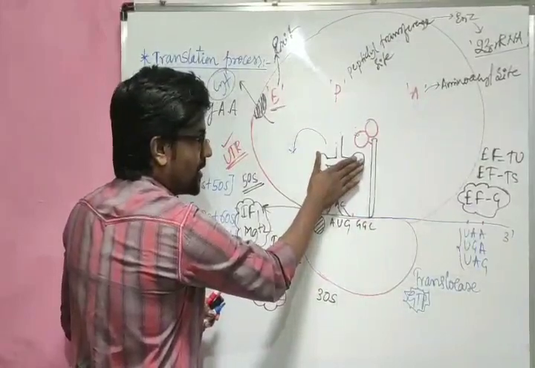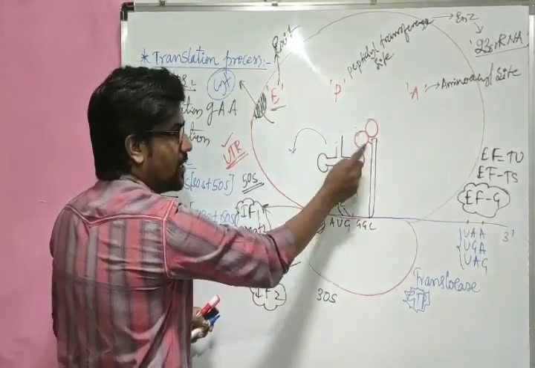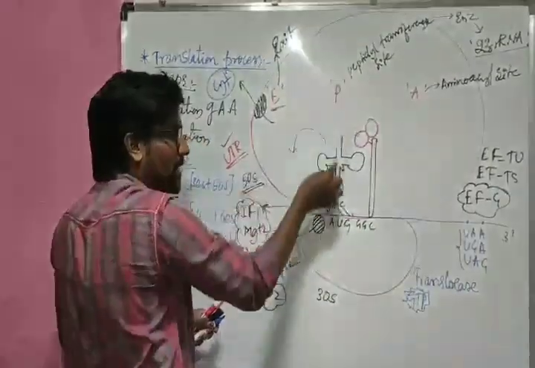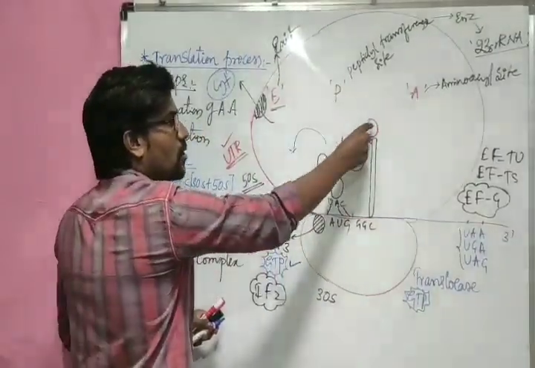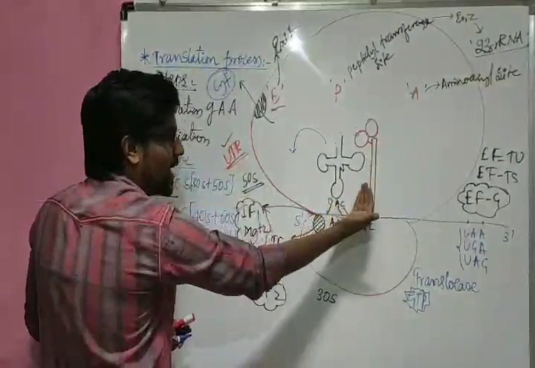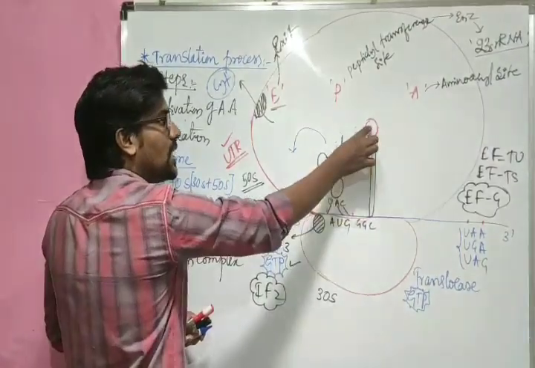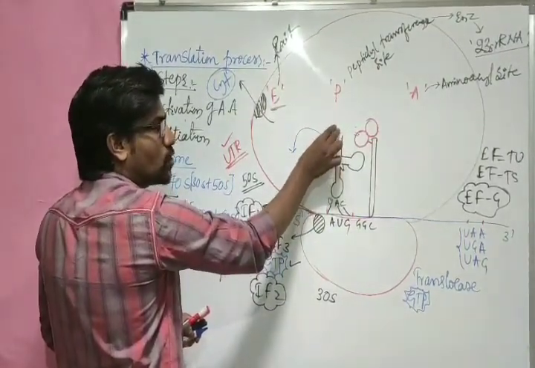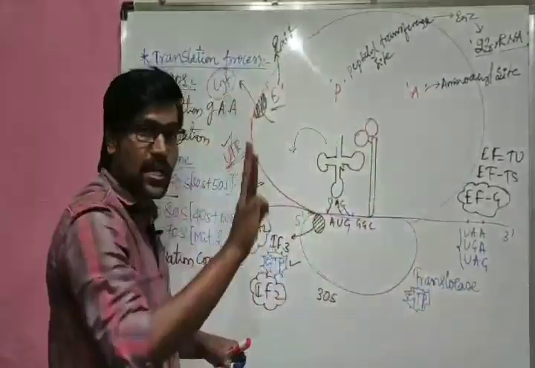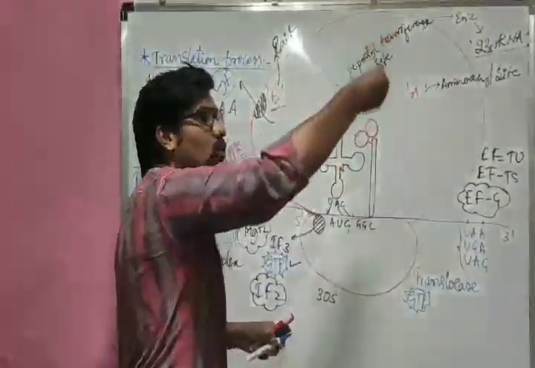Now its tRNA work is over, it is shifted to the E site. Now it is going into the cytoplasm. Imagine this tRNA is not there. This tRNA which is having 2 amino acids will come to the P site. From the A site it comes to the P site. So now again the codon is changed downside. One more tRNA will attach to the A site. Why? Because the tRNA is shifted to the P site. Now this tRNA is having 2 amino acids. Those 2 amino acids are shifted to the next coming tRNA. That means the next coming tRNA will be having 3 amino acids. That means dipeptide, tripeptide, tetrapeptide. Like that the chain length is going to increase.